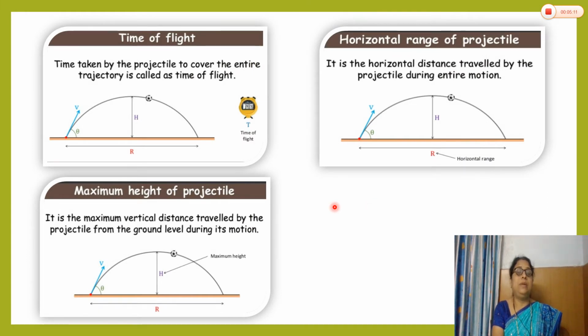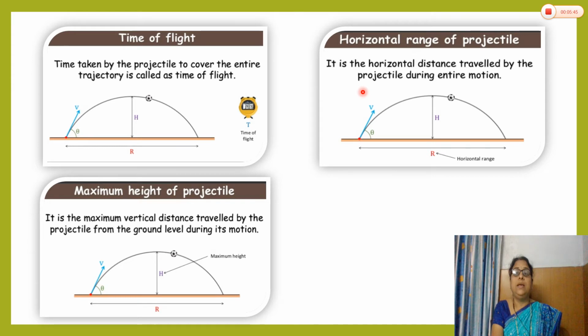Again, the parameters of projectile motion, that is the time of flight. So, what is time of flight? The time taken by the projectile to cover the entire trajectory. Here, the parabolic path is called the trajectory. This path followed by the projectile is called the trajectory. And the time taken by the projectile to cover this entire path is called the time of flight. We can find the equation for time of flight, that we will discuss in the next lecture.